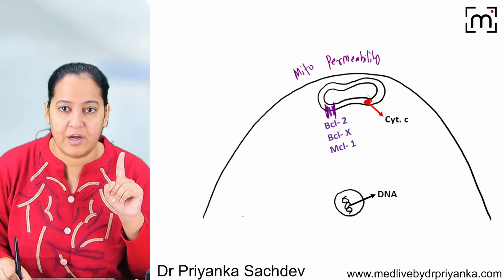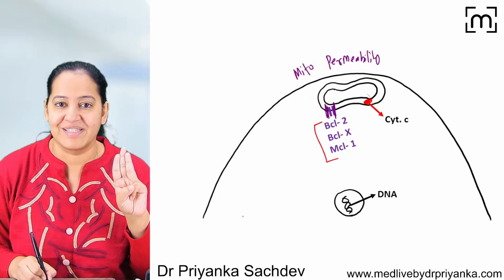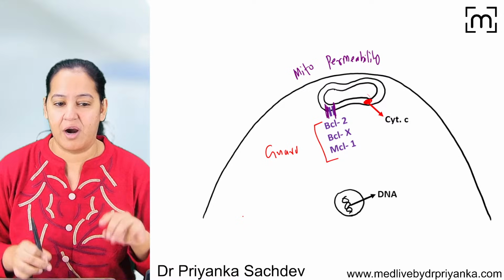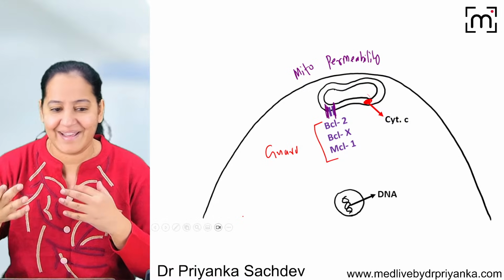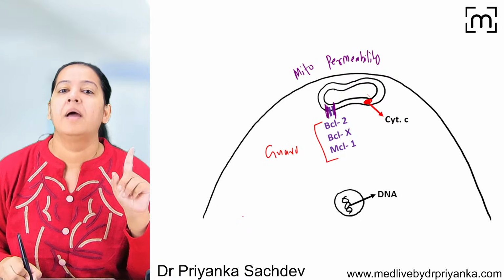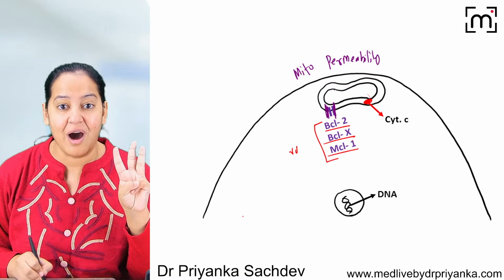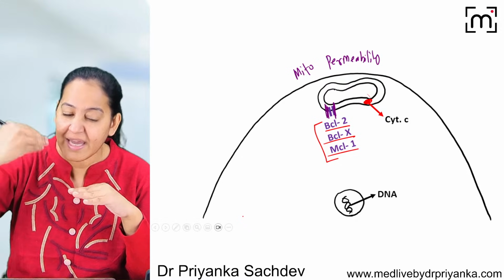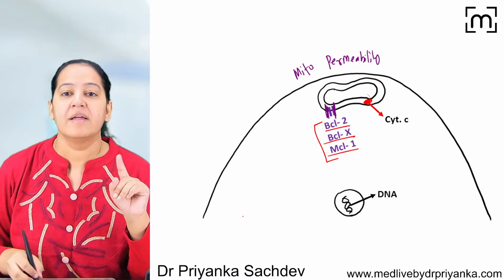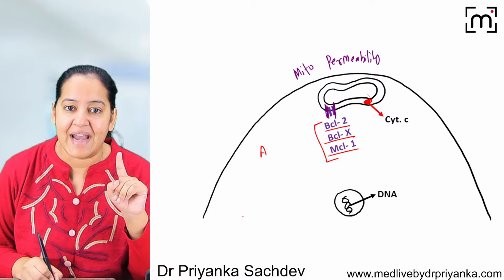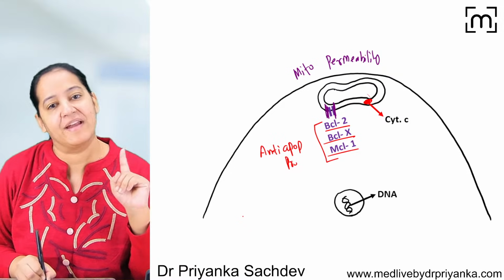This cytochrome C does not leak out because on the door we have put 3 guards, having a danda in their hand. You go inside, I will not allow you to come outside. You can learn it like a story. So who are the 3 guards? BCL2, BCL-X and MCL1. These are the 3 guards holding cytochrome C inside the mitochondria. They do not allow cytochrome C to come out of the transit. That's why I call these 3 guards anti-apoptotic proteins, which are formed by anti-apoptotic genes.